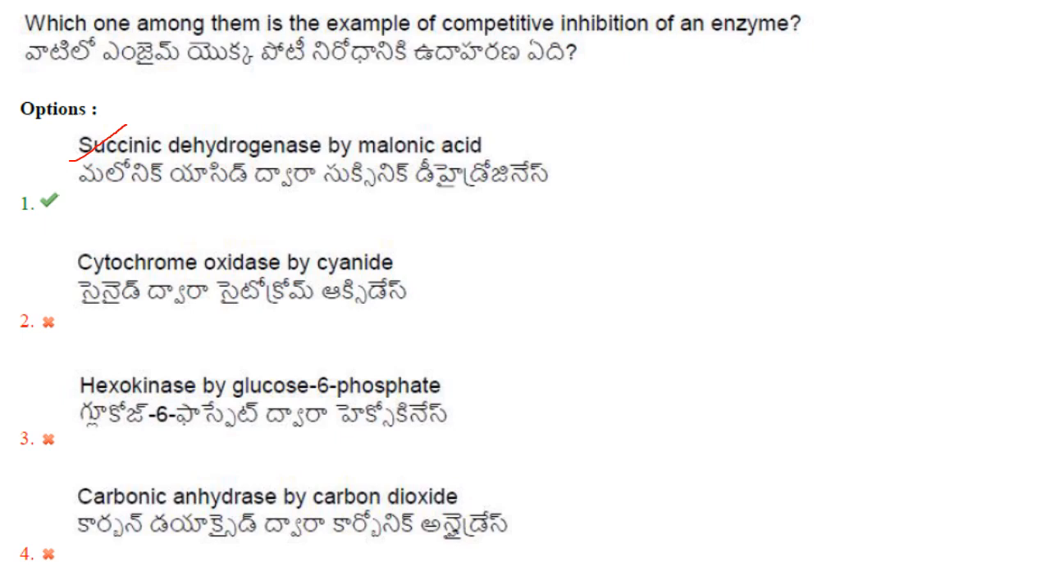Then which one among them is the example of competitive inhibition of an enzyme? So succinate dehydrogenase by malonic acid. It is an example of competitive inhibition of the enzyme. In competitive inhibition, the inhibitor competes with the substrate for binding to the active site of the enzyme. So the answer here is succinate dehydrogenase by malonic acid.